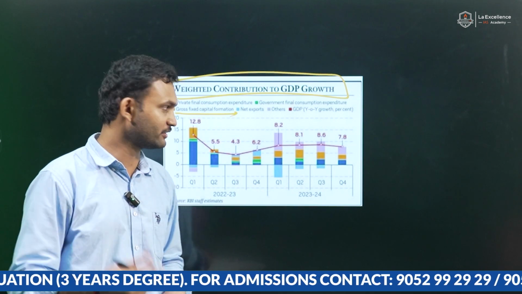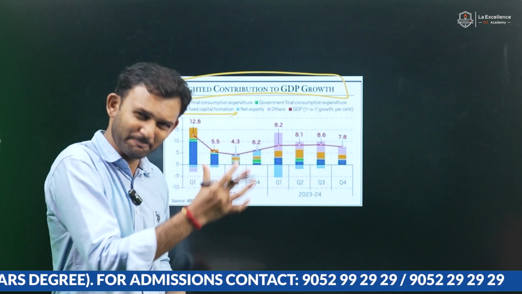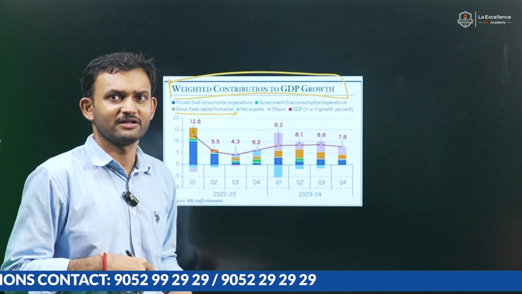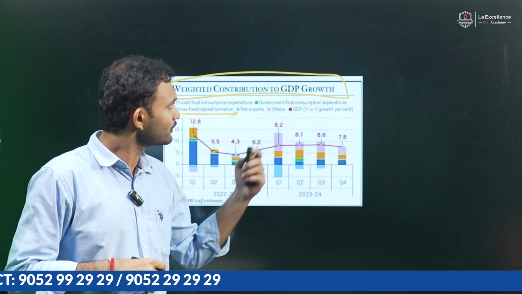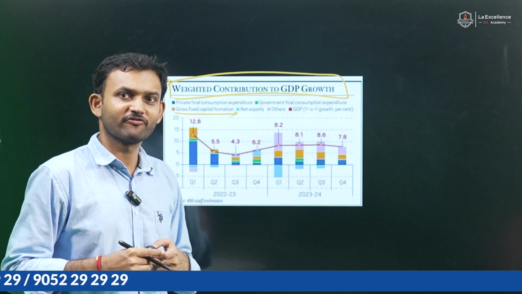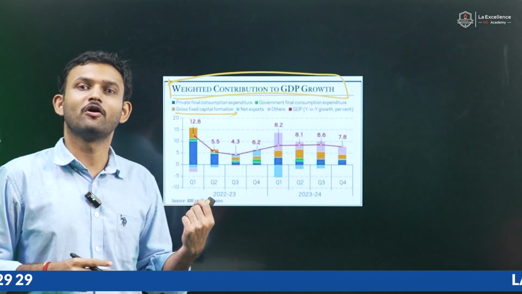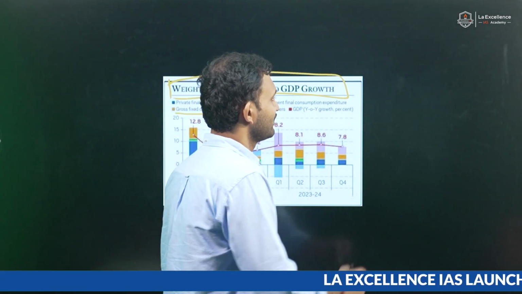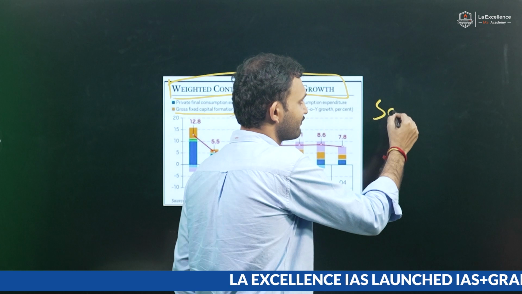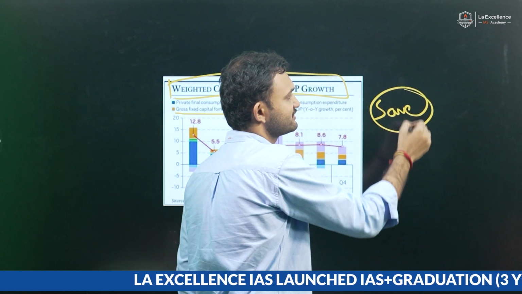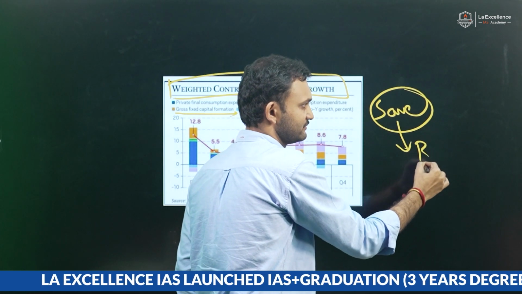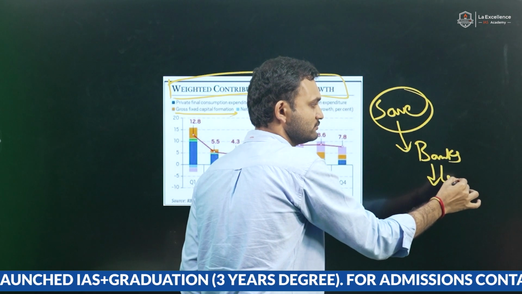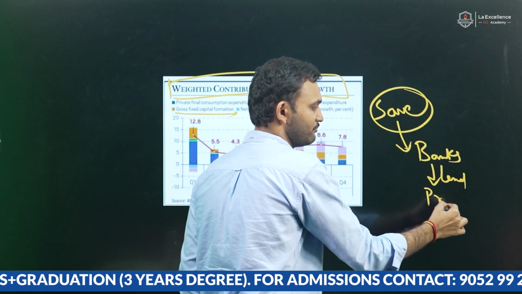Now, going further, if you look at the same part of it, you'll understand that it's not about the idea of this data, but the government found some interesting data that earlier people used to save, private savings used to go to banks, and these banks used to lend to private companies.